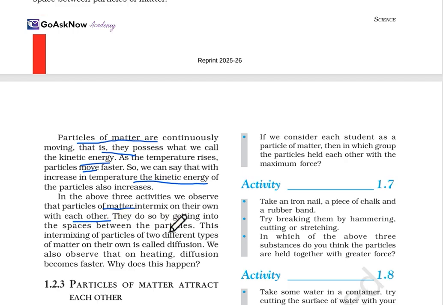This intermixing of particles of 2 different types of matter on their own is called diffusion. We also observe that on heating, diffusion becomes faster. Why does this happen? As we have studied with temperature, this is the reason.